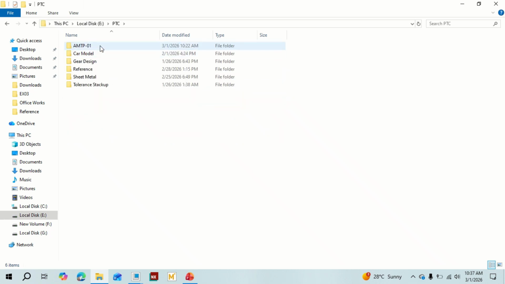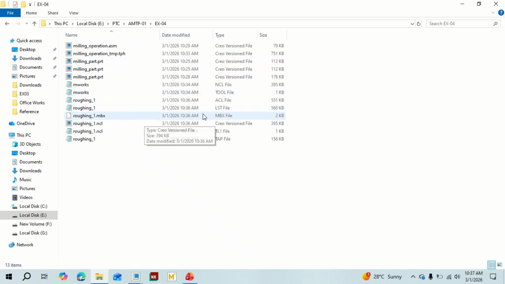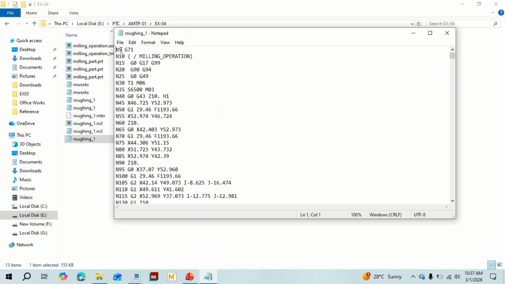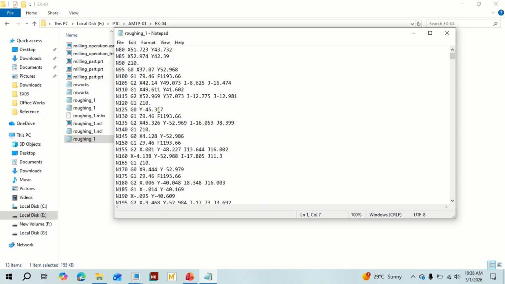Let us go to our file, the fourth exercise file. In this, the CNC program is created in the tap file. See the tap file. This will work. G71 is material removal cycle. The G71 is material removal cycle. So this will come with our milling operation.